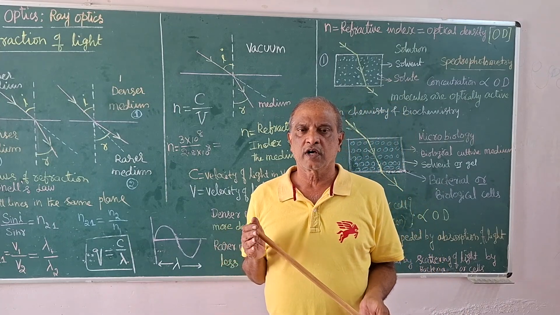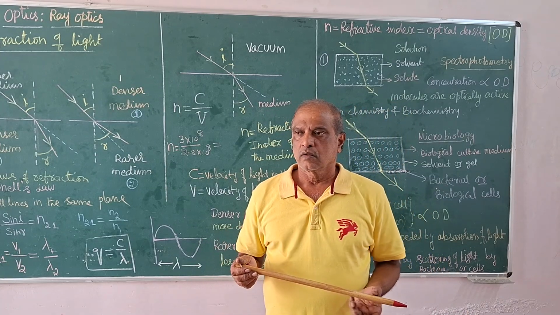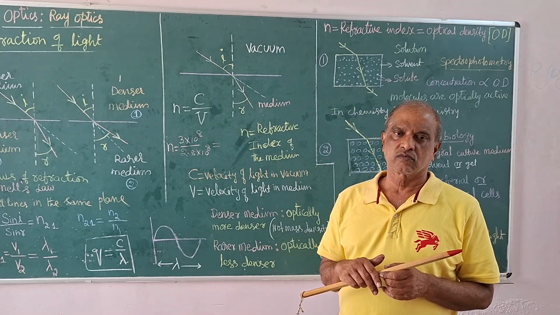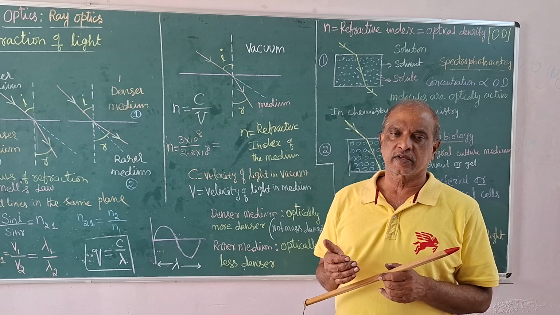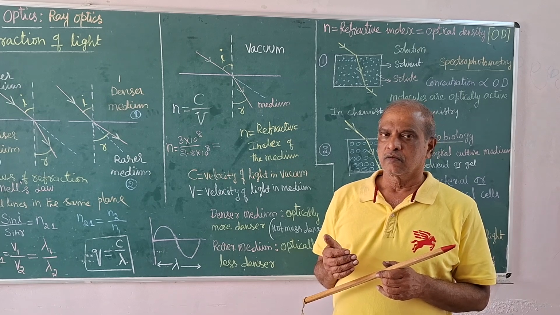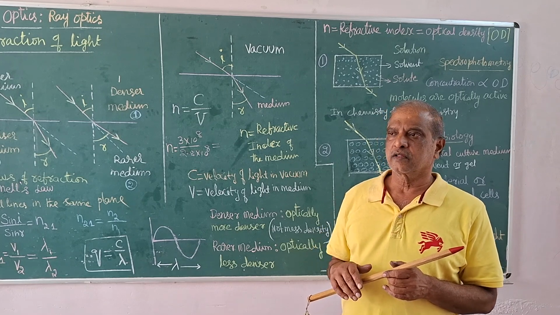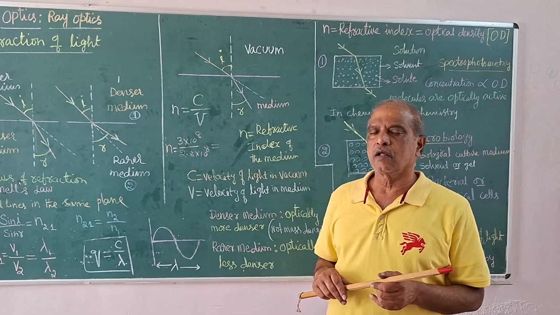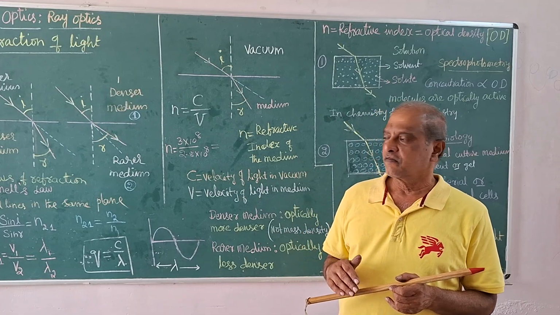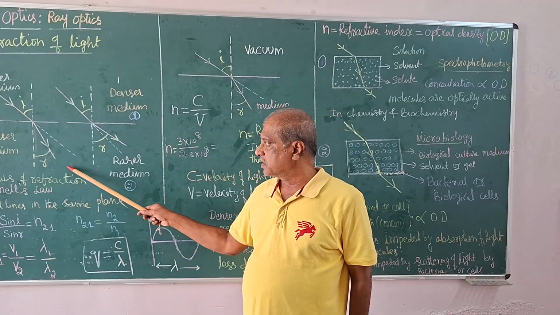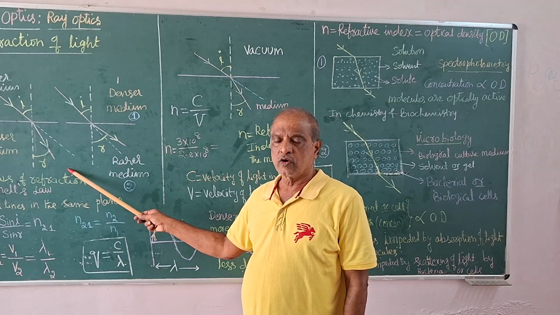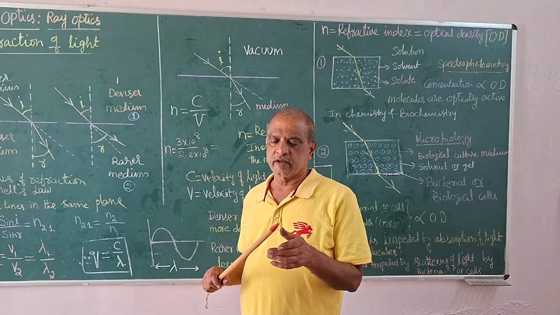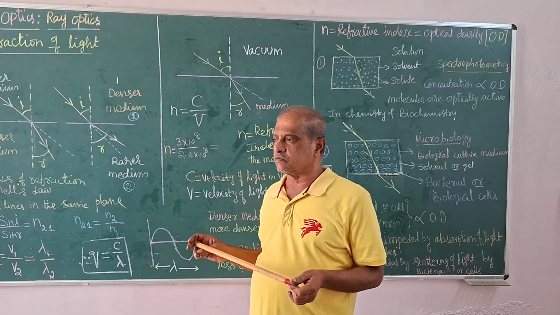Where there is more absorbance, more absorption of light, more emission of light, more refractive index. Where there is more absorption of light, there we see more reduction in the velocity of the light. More decreasing velocity of light. That is why they are interrelated. It is called optical density.